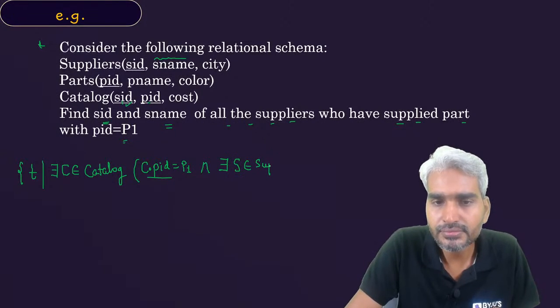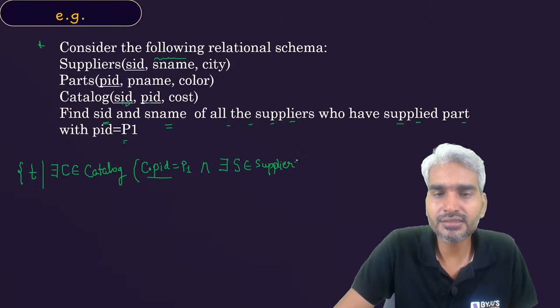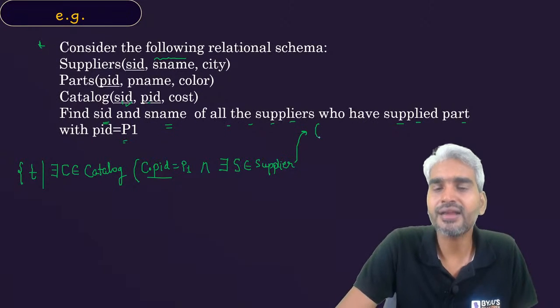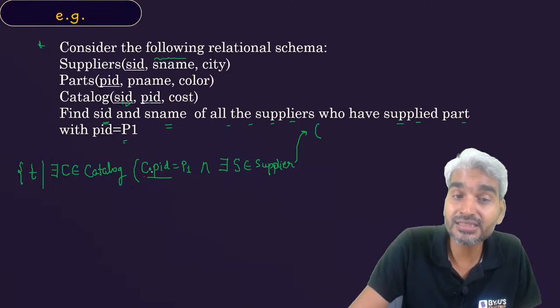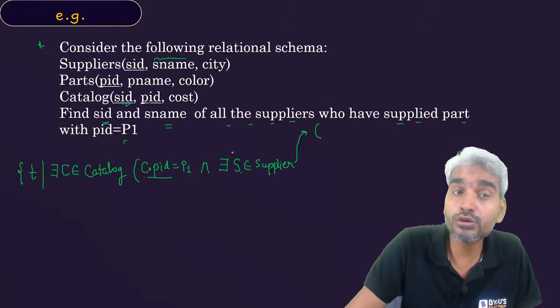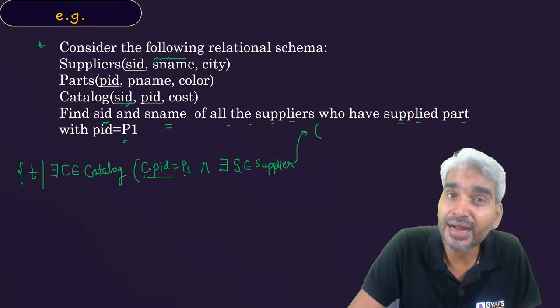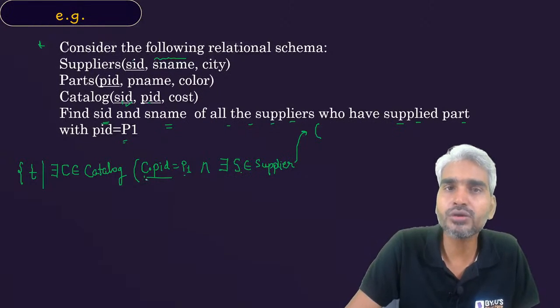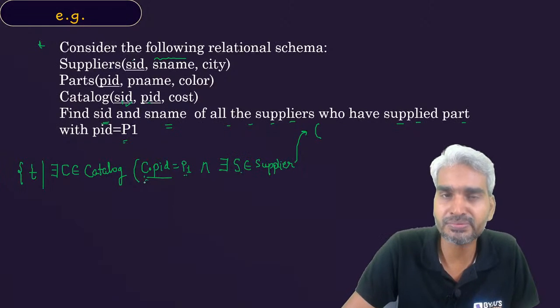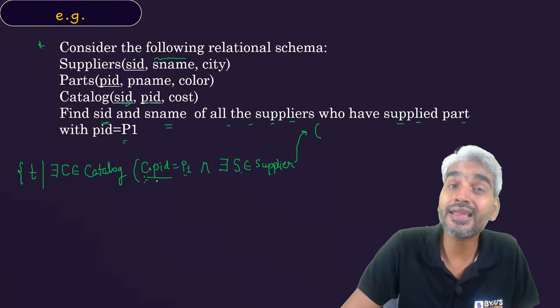supplier such that, what's the idea? Now you have two tuples. One is the tuple C, one is the tuple S. What do you want? The supplier in the tuple C who has supplied this part, you want the name of that particular supplier. The supplier who has supplied the part P1 with respect to the catalog table, you want the name